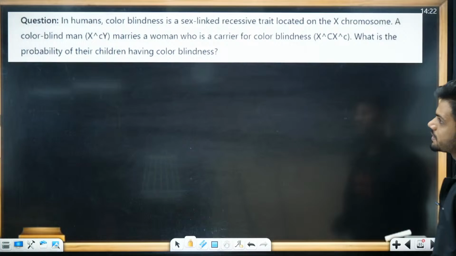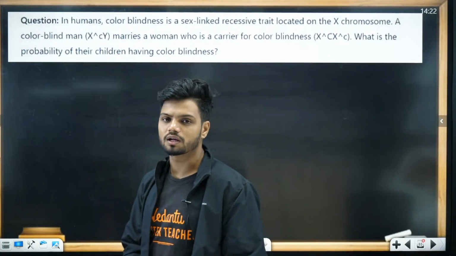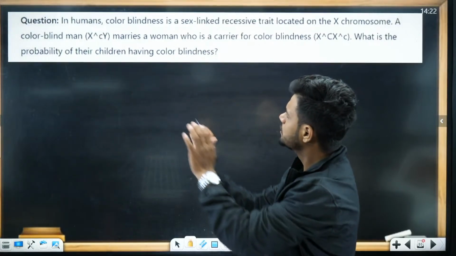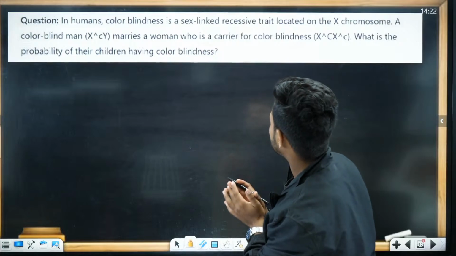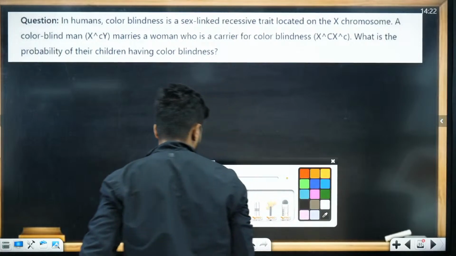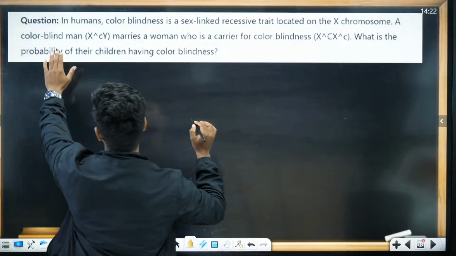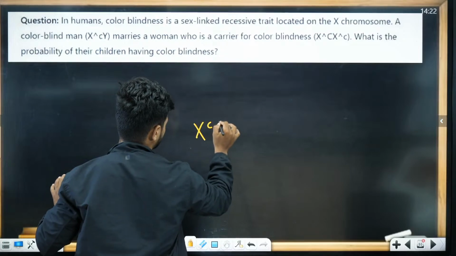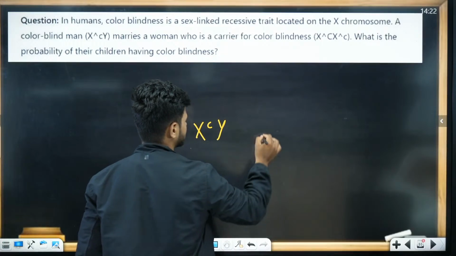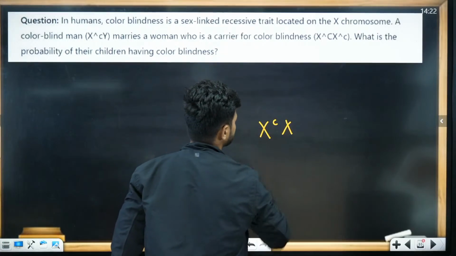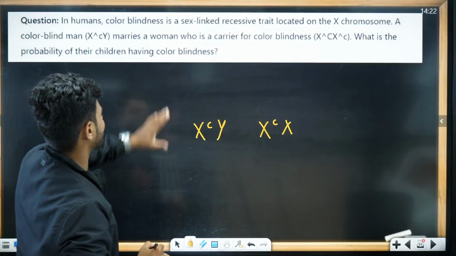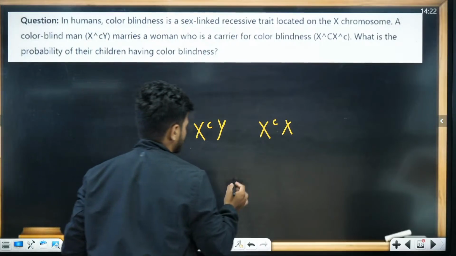Next question, students, on color blindness. See this question now. In humans, color blindness is a sex-linked disease trait located on the X chromosome. A colorblind man marries a woman who is a carrier for color blindness. What is the probability of their children having color blindness? Simple cross. Do the cross.